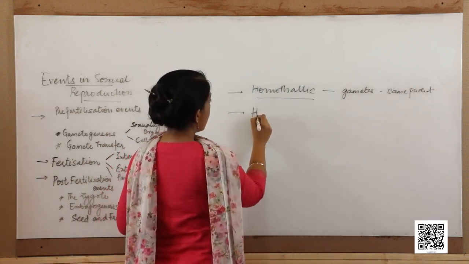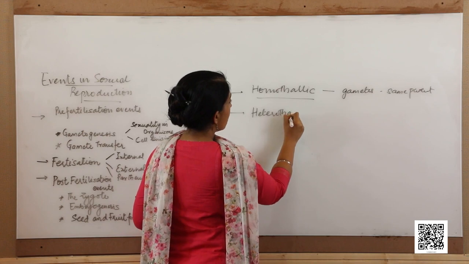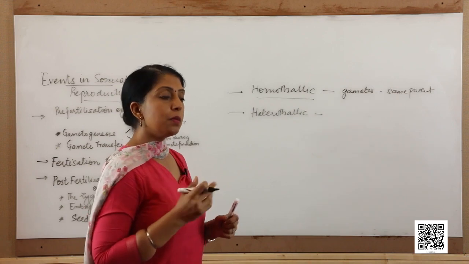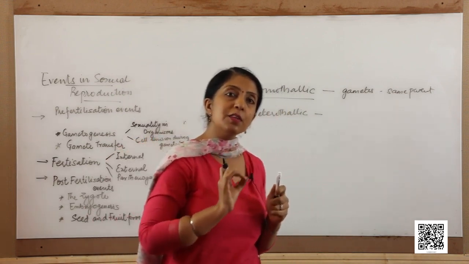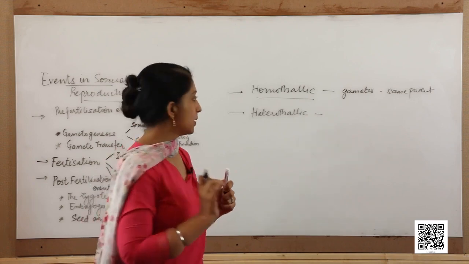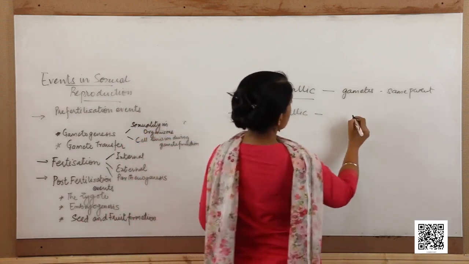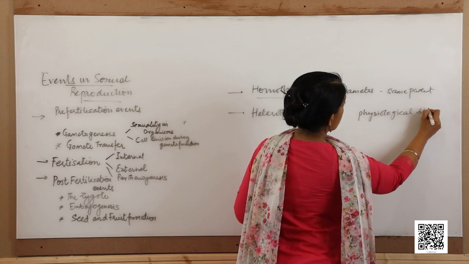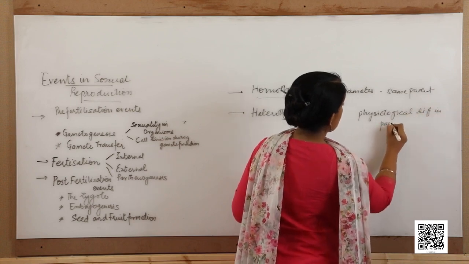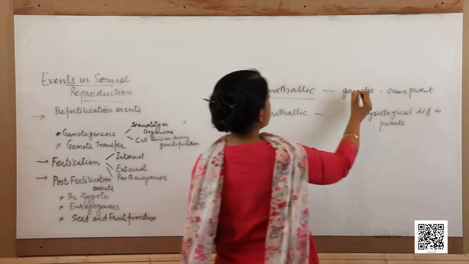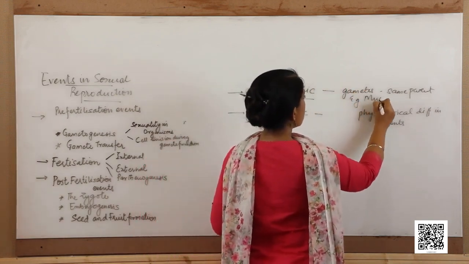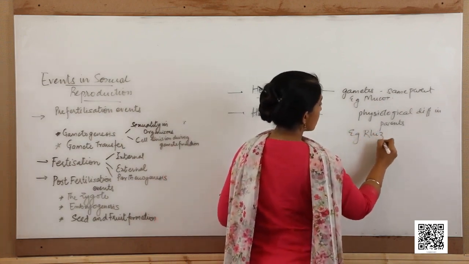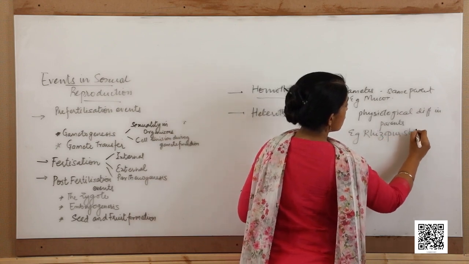Then the second are heterothallic. Heterothallic are those organisms in which the gametes may be derived from similar parents, but there is a difference in the physiology of the two parents. They are heterothallic, so there is a physiological difference in the parents. An example of a homothallic organism is Mucor, and that of a heterothallic one is Rhizopus stolonifer.